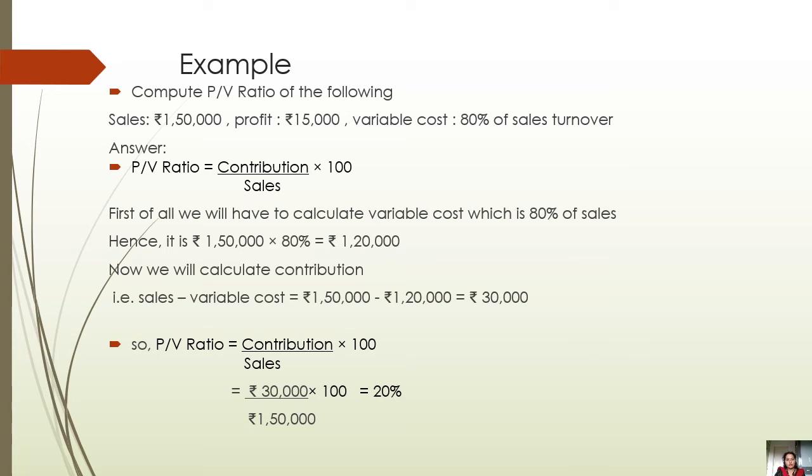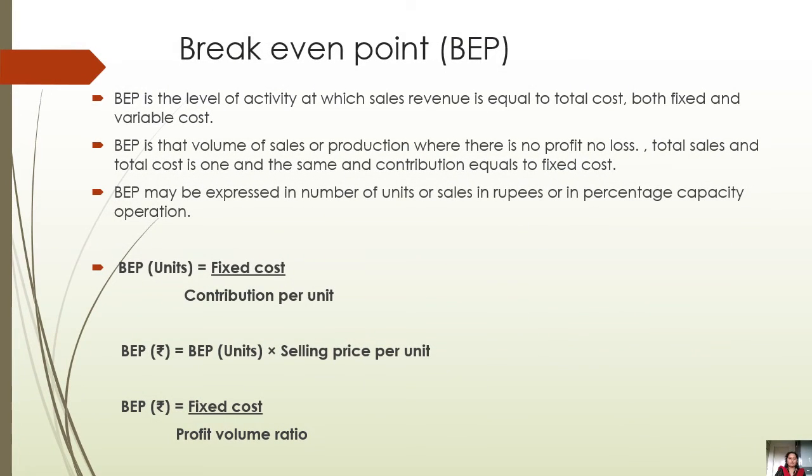After the profit volume ratio, another concept which is also important, let us understand that. So break-even point. What is the break-even point? Break-even point is the level of activity at which sales revenue is equal to the total cost, both fixed and variable cost. It shows the equilibrium position of the organization. This is the point where your sales and your total cost are the same. So there will be no profit, no loss situation.